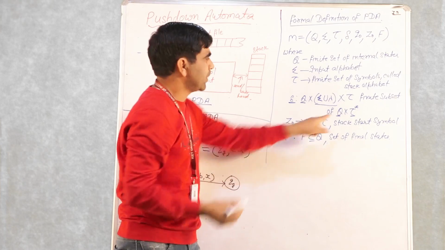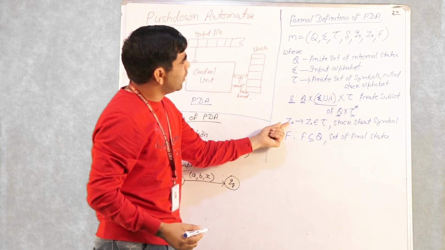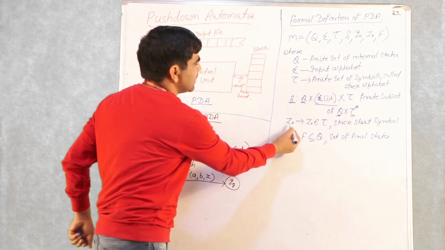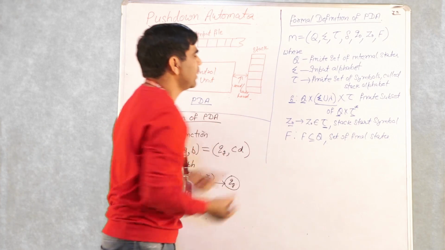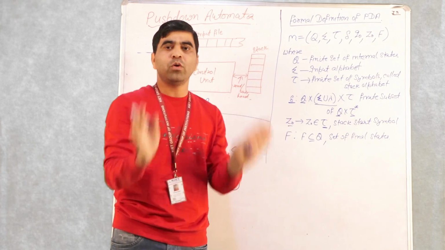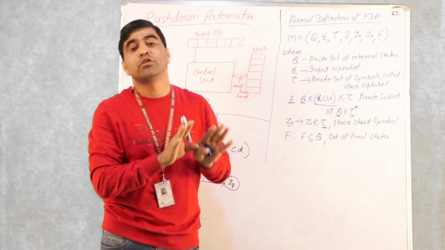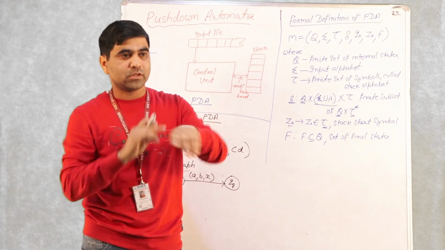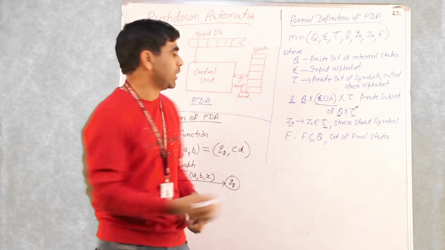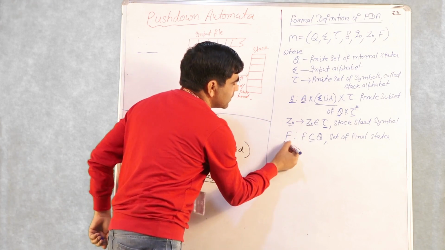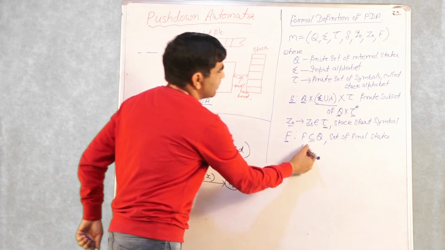Okay, and then Z naught is a symbol which belongs to the stack alphabet, and it represents the initial state of the stack. There is no symbol at all in the stack other than this, your Z naught. We represent it with Z naught. F is the set of final states, and it is a subset of Q.